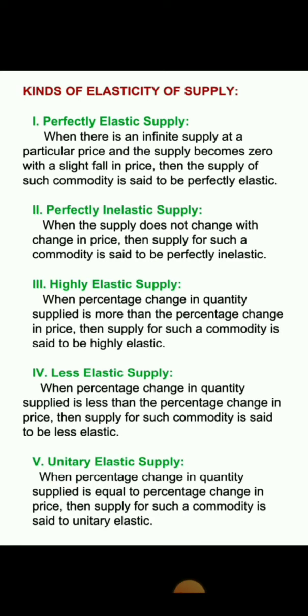It means if the price changes by 10%, then its effect on the quantity supplied will be 10% only. Both will be the same, or both change by the same percentage. That type of elasticity can be called unitary elastic supply.